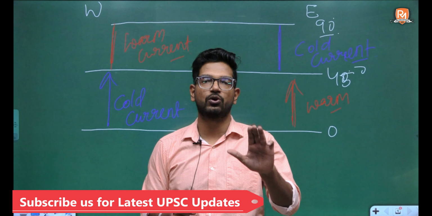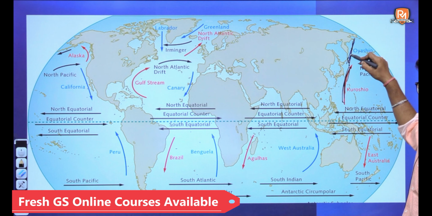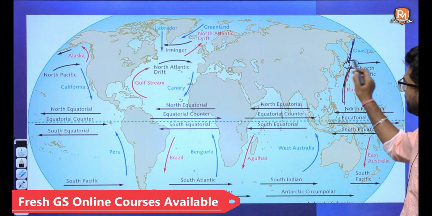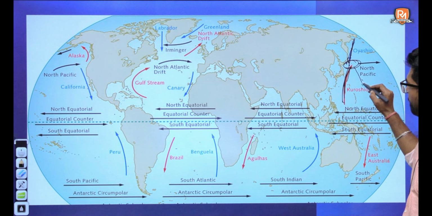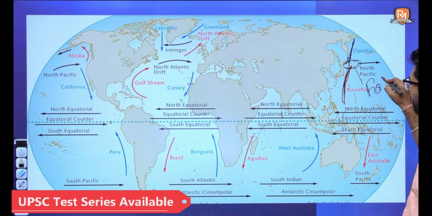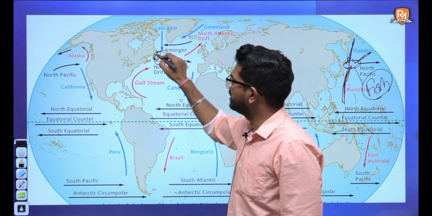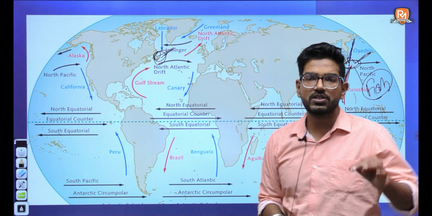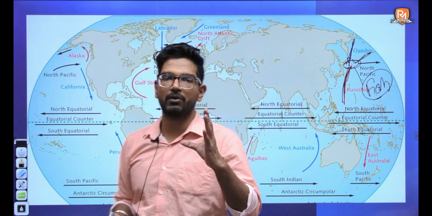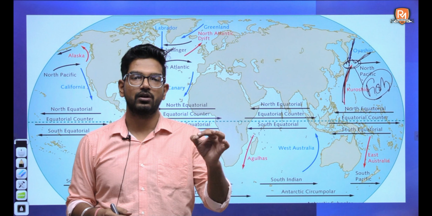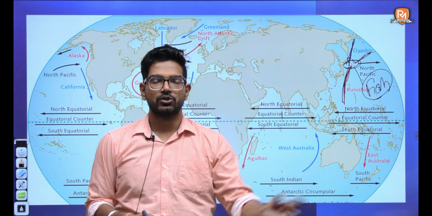So let's see one more time the map work, whether we are left with any. Yes, we are left with this. Kyushu is a warm current and Oyashio is a cold current. And also at the point where they meet near Japan, we have the best fishing grounds in Japan. So fishing is very important in this area as well as in this area. This is the most important thing that you have to remember about the currents in geography.